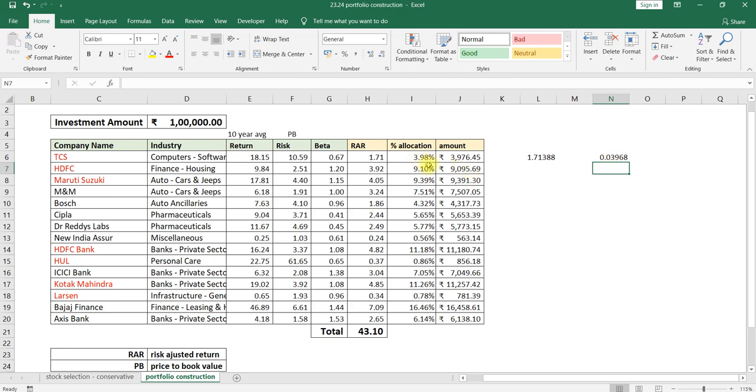This way we have to calculate for each stock. Again I am repeating how to calculate for each stock. Now we are calculating for HDFC, whose risk adjusted return is 3.92. So 3.92 divided by the total, which is 43.1.